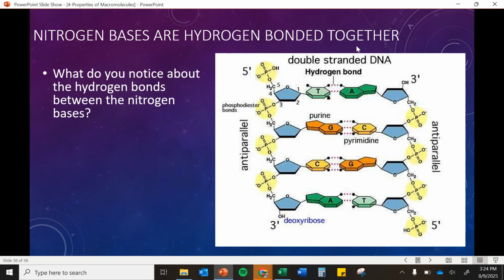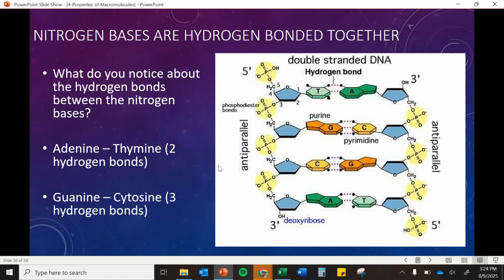Okay, and you might notice too here between them, there's actually a different number when we look at our adenine and thymine than our guanine and cytosine. So adenine and thymine, whenever they're bonded together, it's 2 hydrogen bonds, and guanine and cytosine are connected with 3 hydrogen bonds. So that means our guanine and cytosines are held together a little stronger, and so that will come into play throughout the year as well.